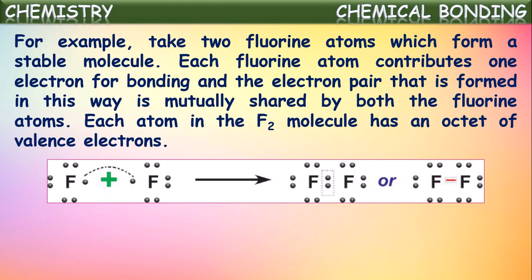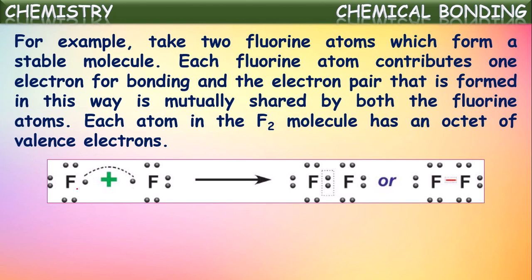contributes one electron for sharing, because we know the atomic number of fluorine is 9, and if you observe its configuration, it is 2, 7. Means in the valence shell each fluorine atom has 7 valence electrons. Now how many electrons are needed by a fluorine atom to attain octet configuration? One more electron is needed.